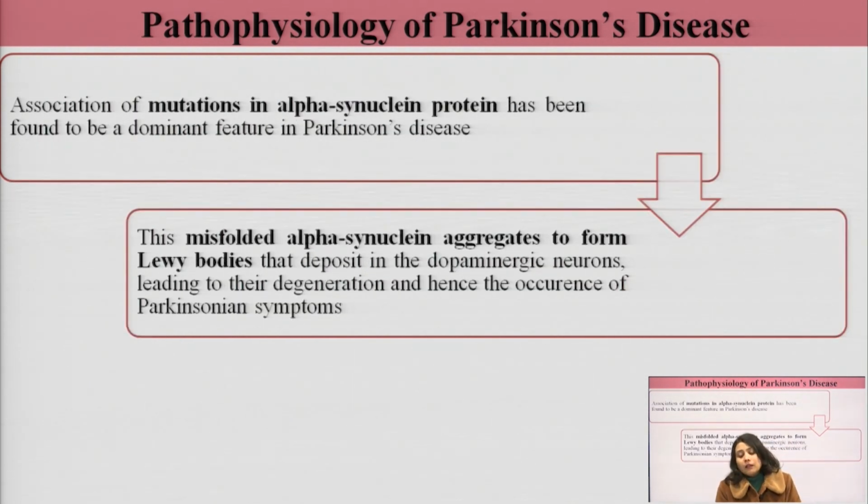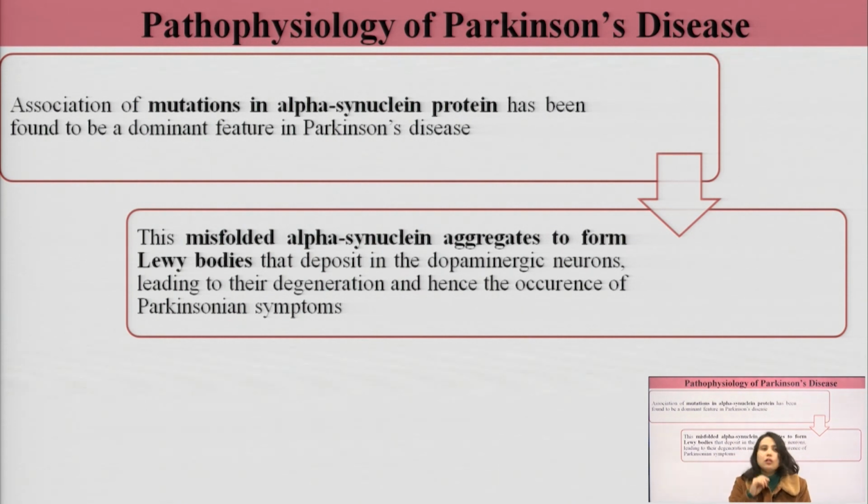And the hallmark of Parkinson's disease is synucleinopathy. We use the term synucleinopathy. Basically, an association of mutations in alpha synuclein protein has been found to be a dominant feature in Parkinson's disease. There are mutations in the gene that codes for alpha synuclein protein.